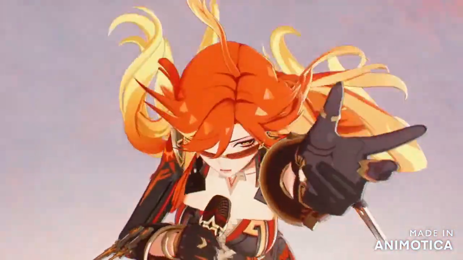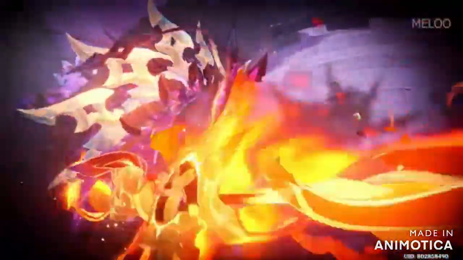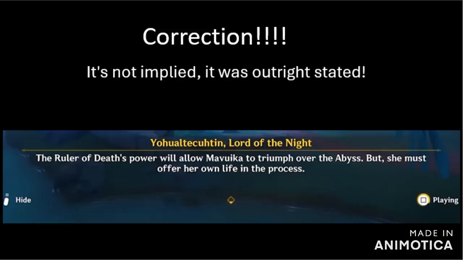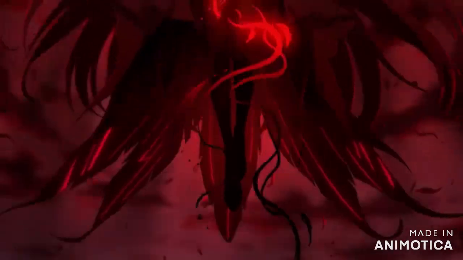As for Mavuika, she was capable of fighting the strongest Abyss Mimic, who had the power of a Dragon Sovereign without the authority of their element, along with every Pyro Archon that had ever existed, minus the first Pyro Archon. It is implied that if the Traveler wasn't there, Mavuika would have won the fight against Sorush, but lose her life because of the deal that was made with the first Pyro Archon and the sustainer of the Heavenly Principles.